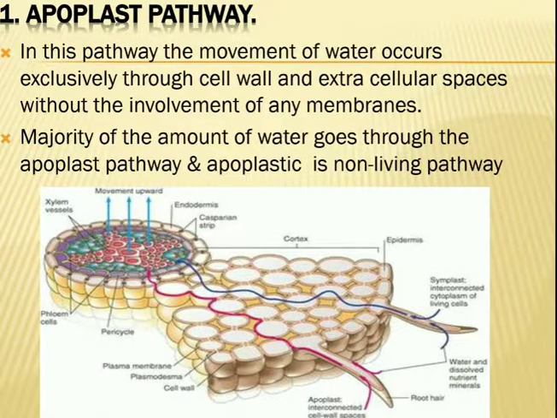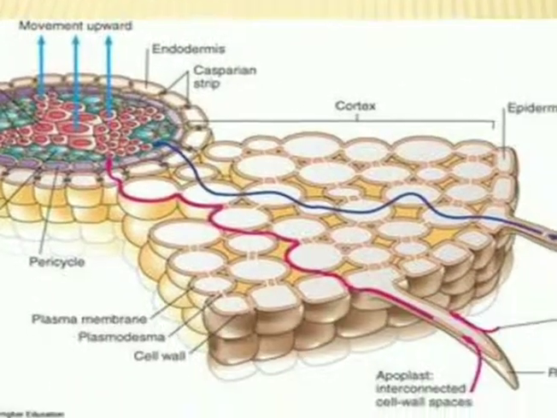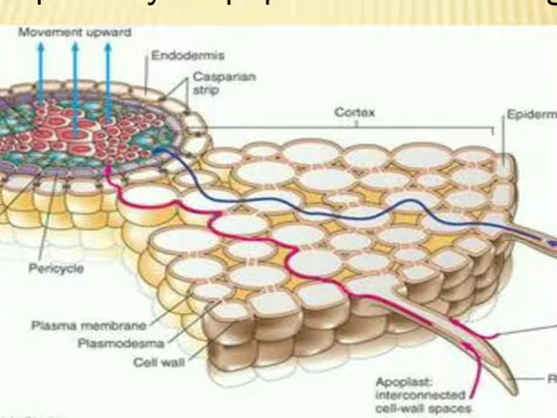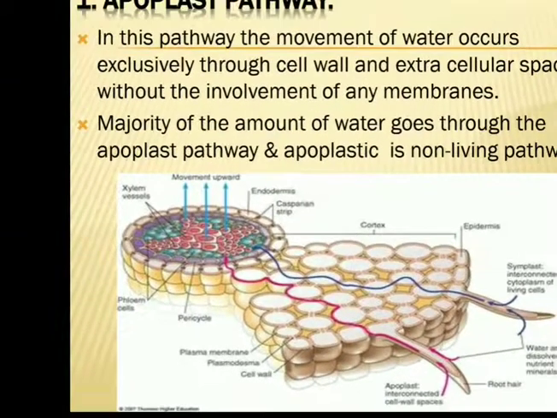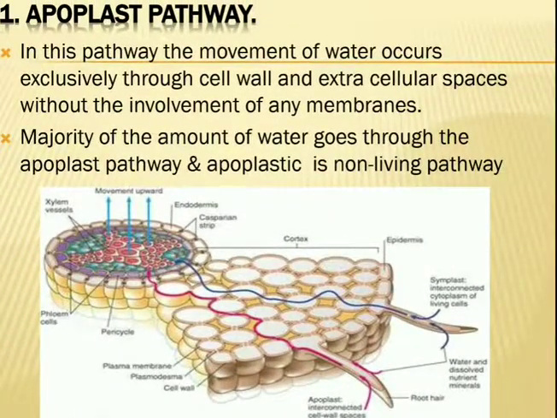So in the apoplast pathway, this red line shows the water entering the root hair. After entering the root hair, it passes through the cell wall and non-cellular membrane. In between the cells there are extracellular spaces present. The cell wall is composed of pectin and cellulose compounds. So water moves through this non-living space and reaches the xylem. The majority of water goes through the apoplast pathway.